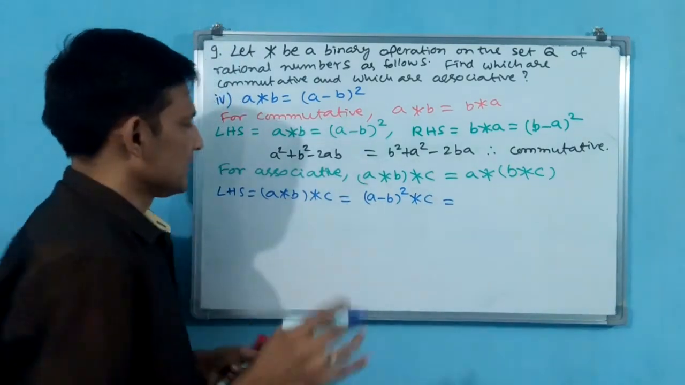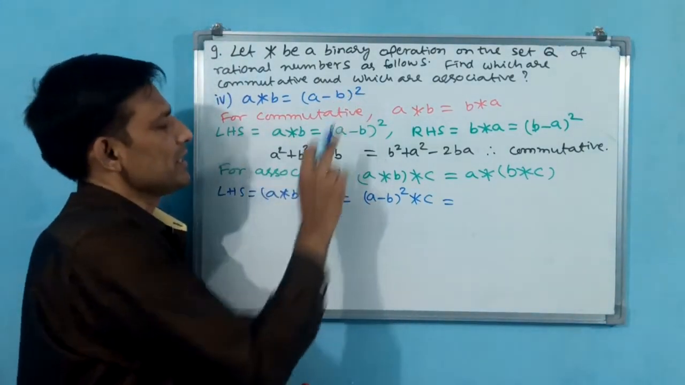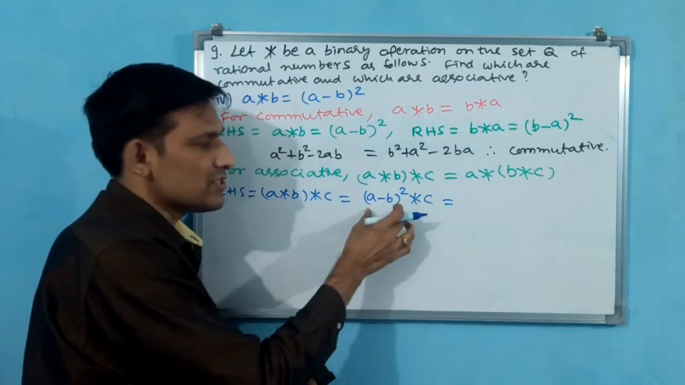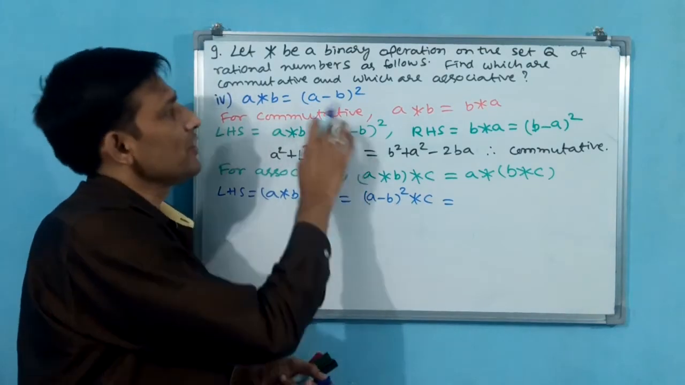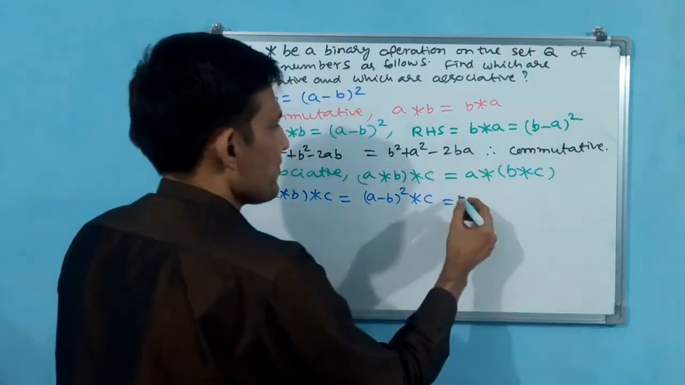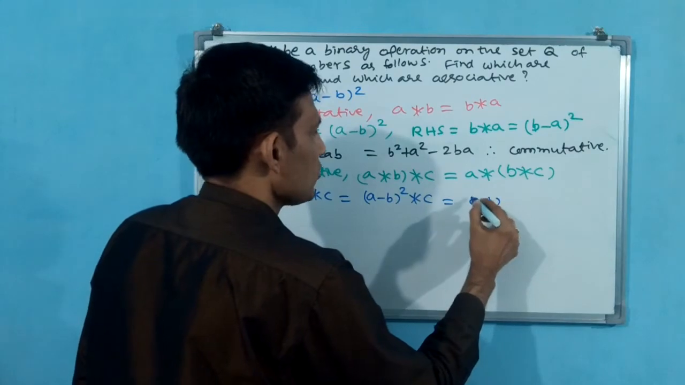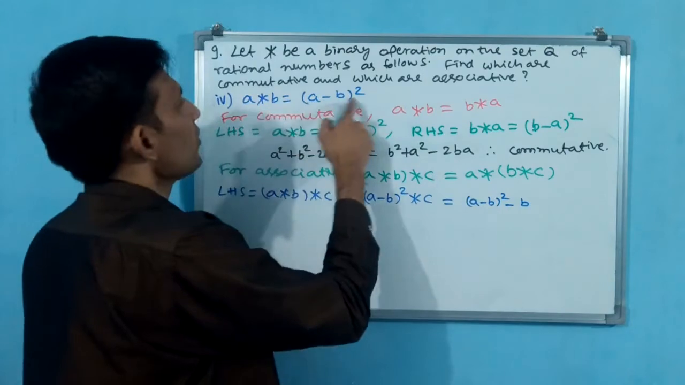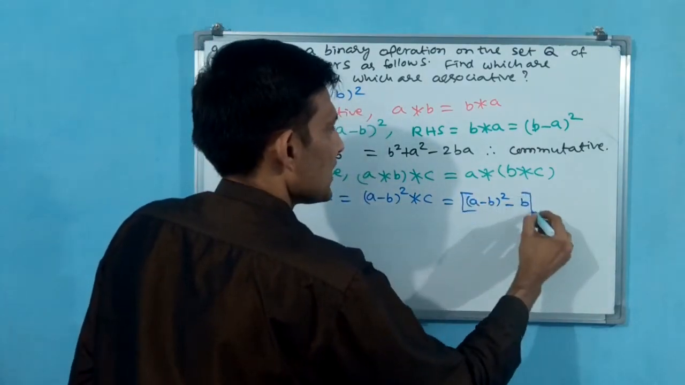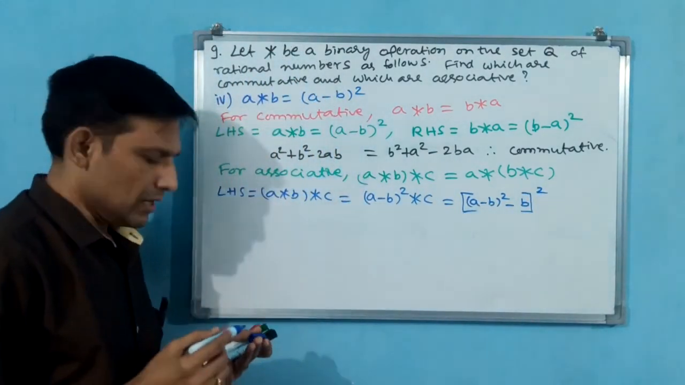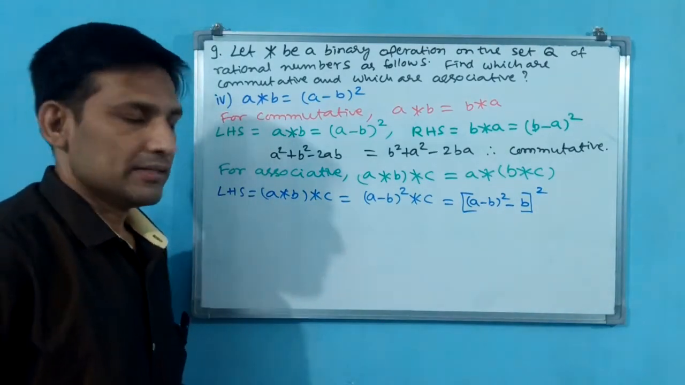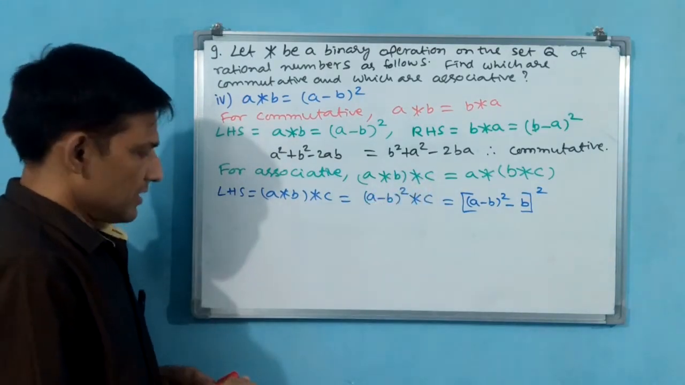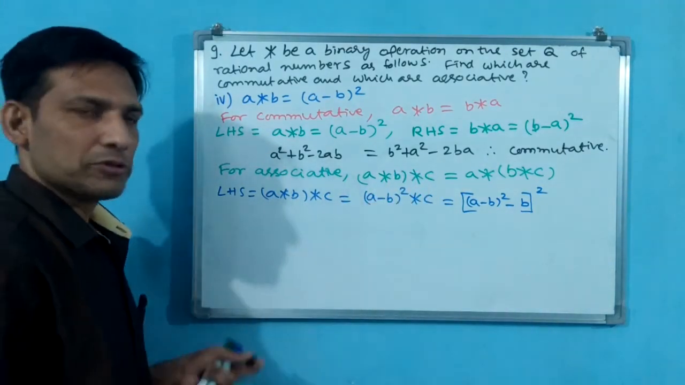Now stop and wait. See here. See, A star B we have written easily. Why? Because it has been given. Now A star B has become, and this is A. Okay, then A minus B whole square. That means this is A. A minus B whole square is A minus B whole square. This you have to write, or else you are going to make a mistake. Okay, let it be like that only. If required, we expand, or else we do not expand. Let us go for RHS also.